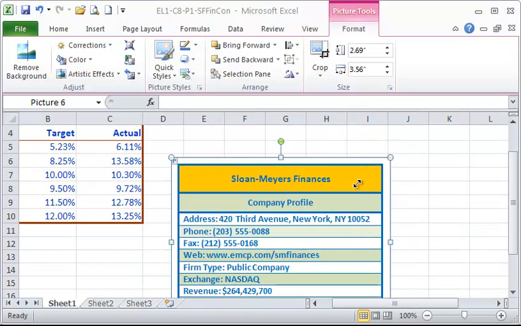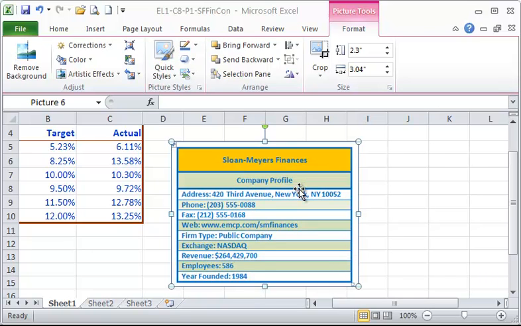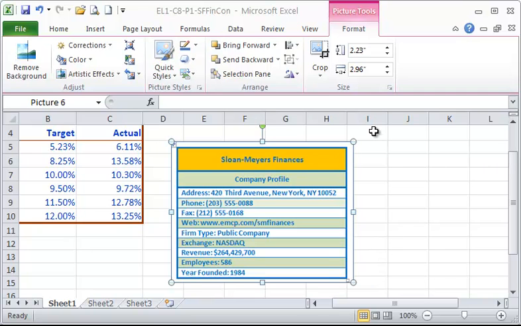And then you can resize it. And they actually want us to go through a couple of steps here to resize it. But we know how to do that. We just do it from the Picture Tools Format tab. So you can either use your sizing handles to position it, or if you have a certain area that it has to fit in, then you can adjust it according to the width and the height.